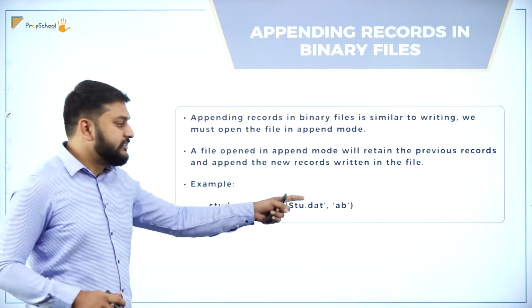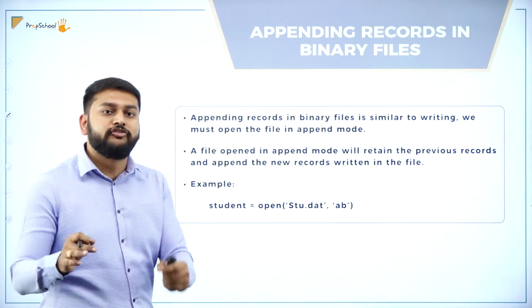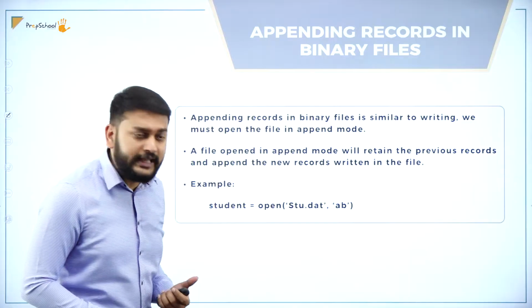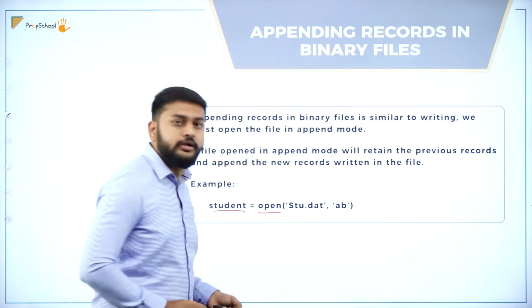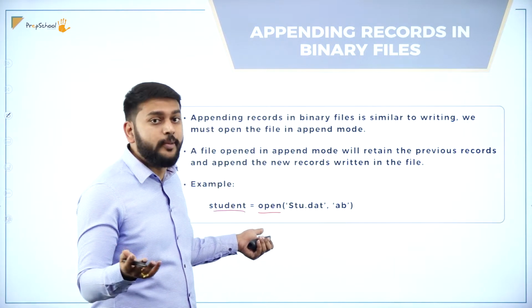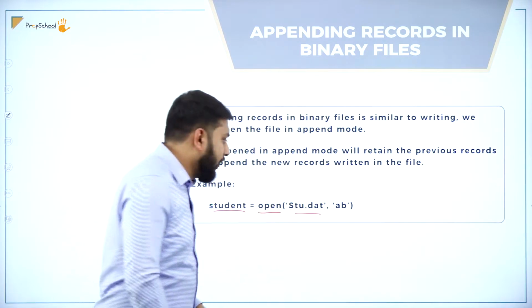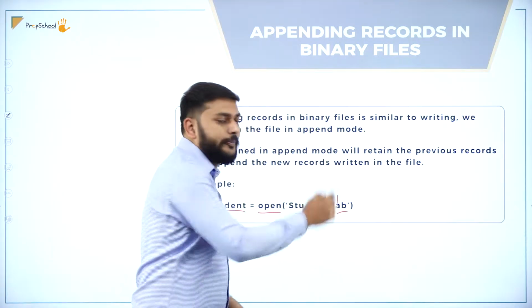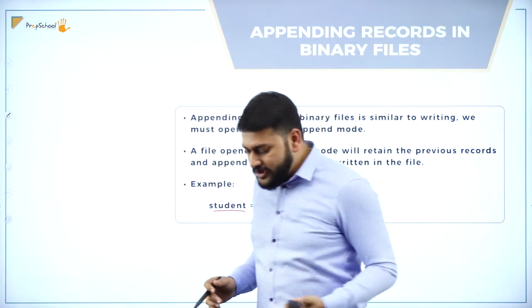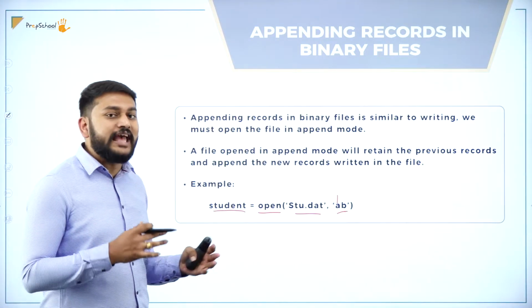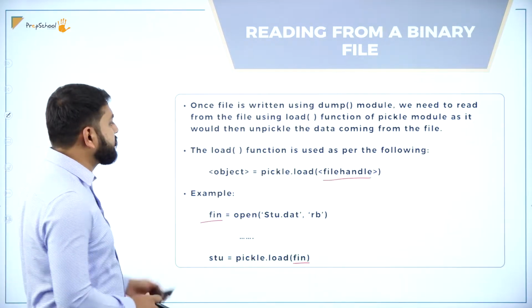So guys, this is the syntax that you need to follow if you are trying to open the binary file in the append mode. So what is the syntax? Obviously, this is the file handle and then I'm trying to open the file with the help of the open function, and then here is the file name, and I'm trying to open this file in the append mode. A in the sense append, and obviously I have to use b because I am dealing with a binary file. So fine, you have understood what exactly append is all about. You have understood what is dump and what is load. Let me move to the next topic that I have here.